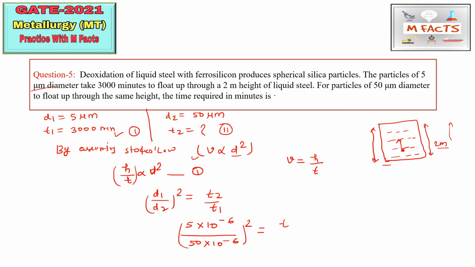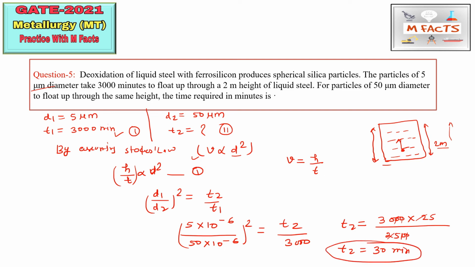T2 is not given, t2 we need to find, and t1 is 3000. You can find t2 easily, so the 3025 by 2500 cancels and you get the answer: t2 is equal to 30 minutes. Because we did not change the unit of t1, we need not change the unit here also.